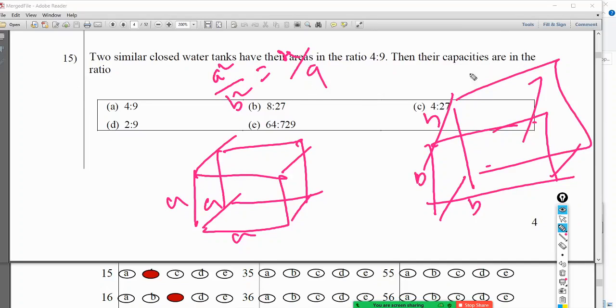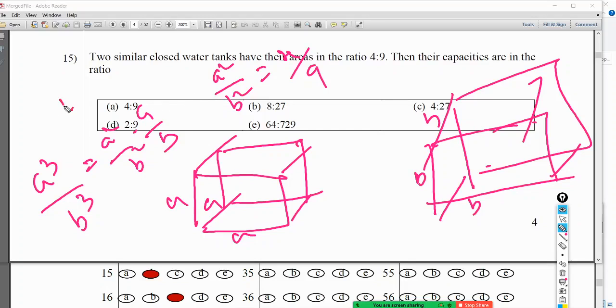Then the capacities are in the ratio. Capacity is what? A cube to B cube. But what we know is A squared divided by B squared. So therefore A cube divided by B cube is A squared divided by B squared into A divided by B. Now A squared divided by B squared is 4 divided by 9.